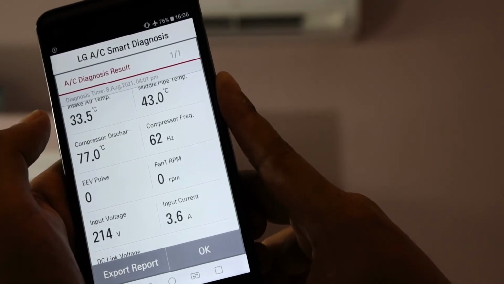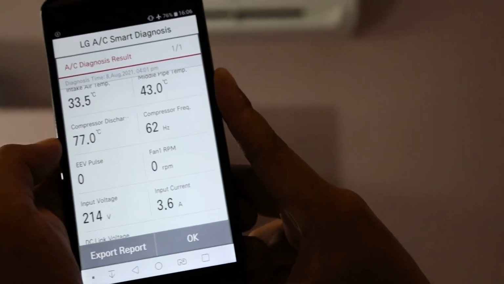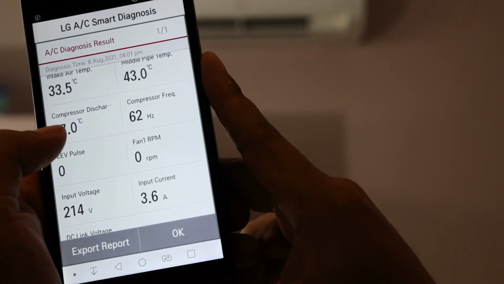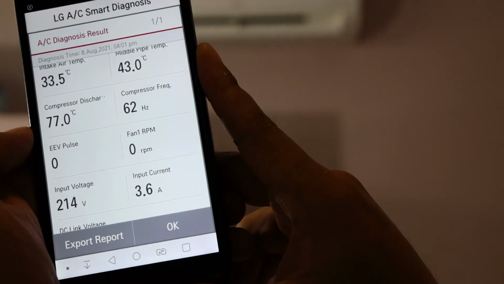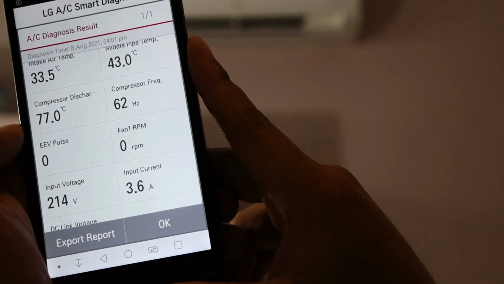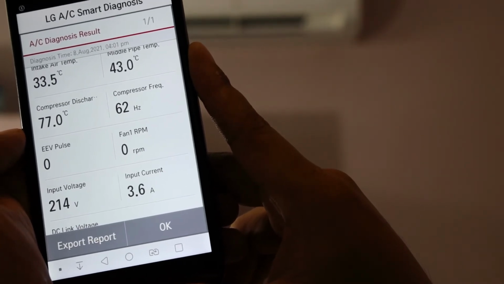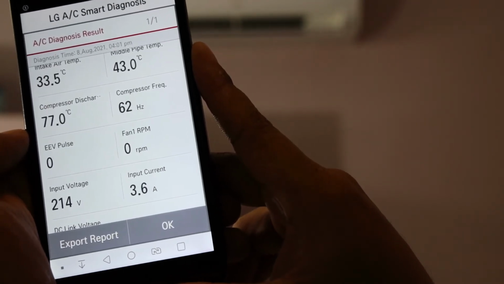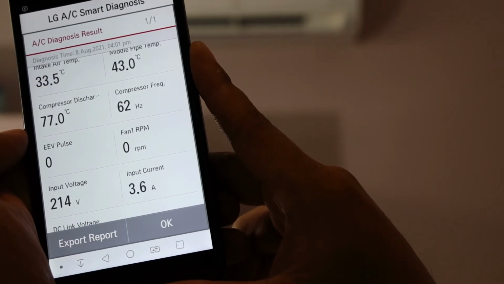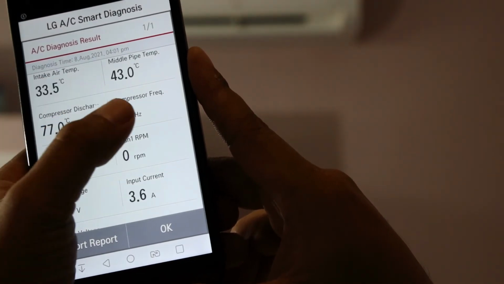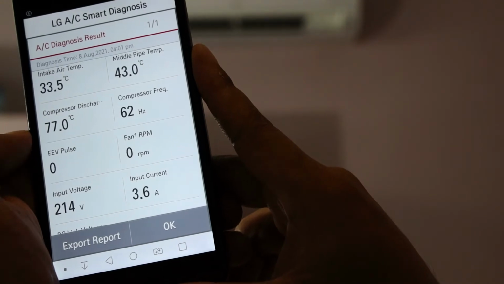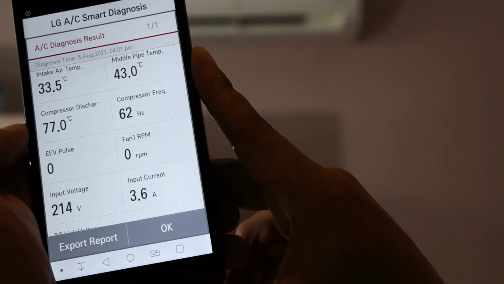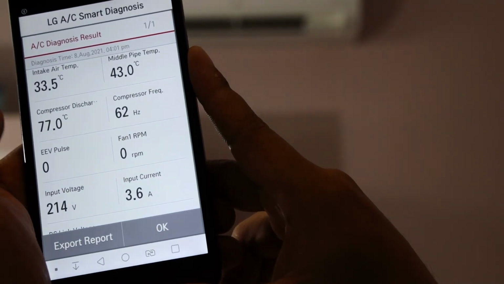And compressor discharge, that means the sensor of the discharge pipe of the compressor, standard is 75, now 77, it's good. It can go up 10 degrees to 85, and go down 10 degrees or so, around 60 or 65. And this is the frequency of the compressor. It can change to high speed, low speed, medium speed.